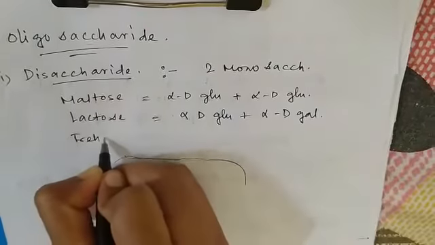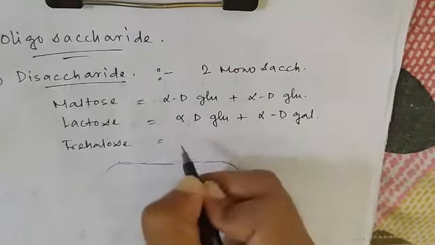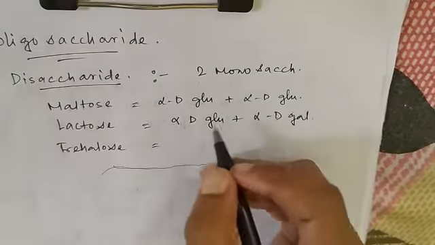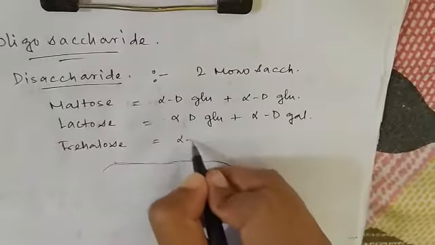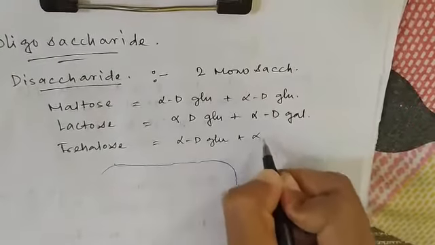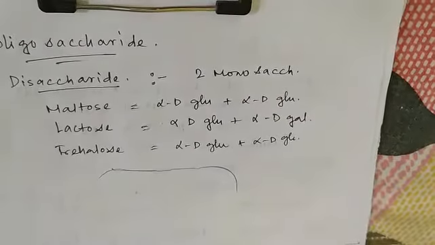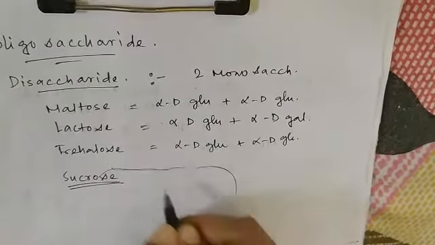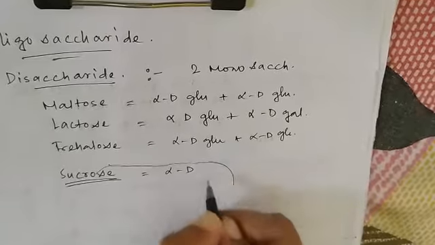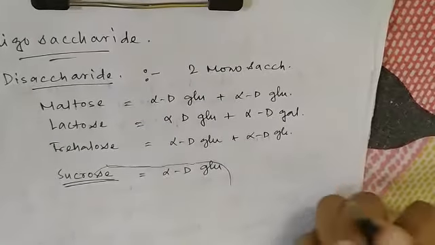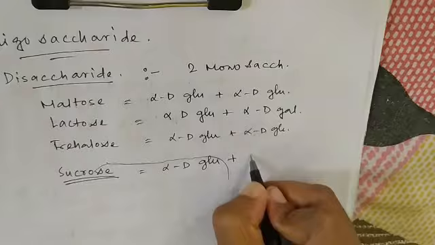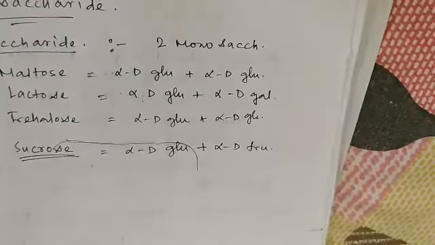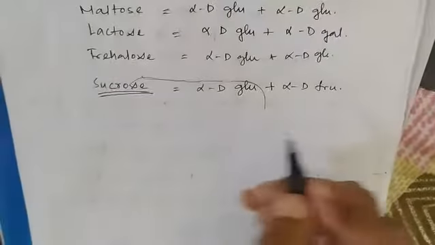Trehalose is present in young mushrooms and resurrection plants like Selaginella. It is made of 2 alpha D glucose. And most importantly sucrose, the most important disaccharide. It is made up of alpha D glucose, or alpha D glucopyranose, and alpha D fructofuranose. So I come to the formation of disaccharides.